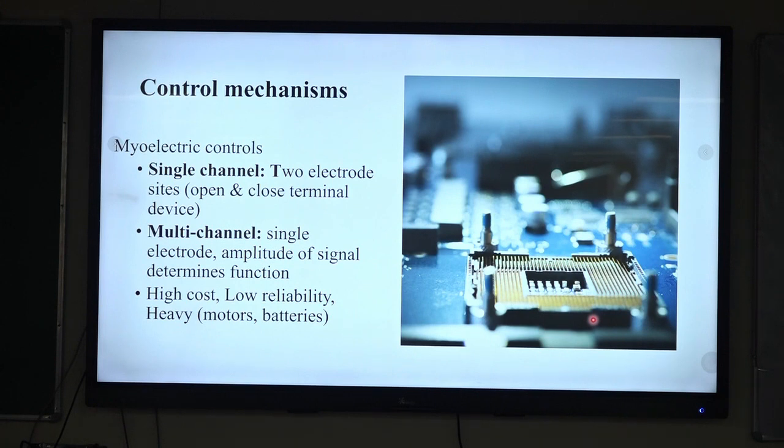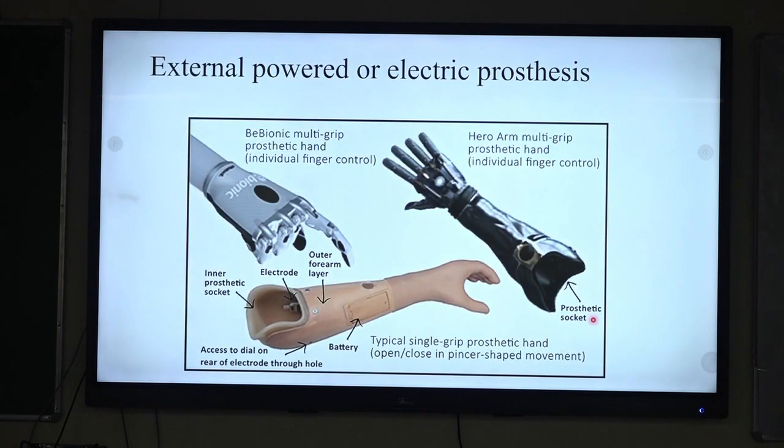In single channel, there are two electrodes. One electrode is responsible to close the terminal devices, and another is to open the terminal devices. Whereas in multi-channel, there is a single electrode inside the socket, and the amplitude of the signal determines the desired function. In externally powered prostheses, advanced prostheses, or electric prostheses, the components are almost the same.